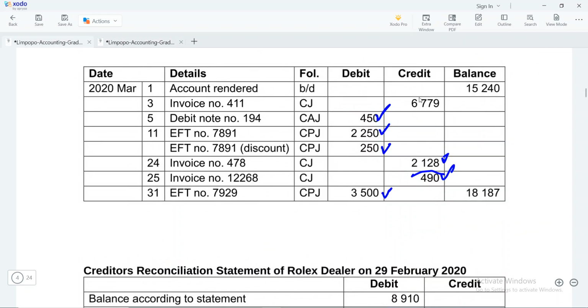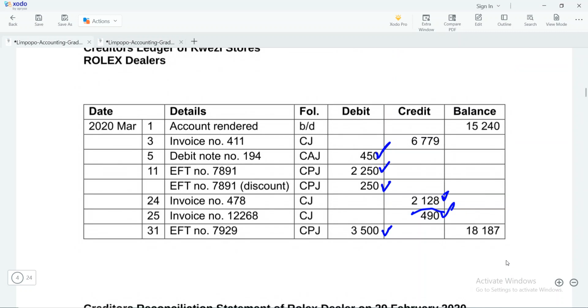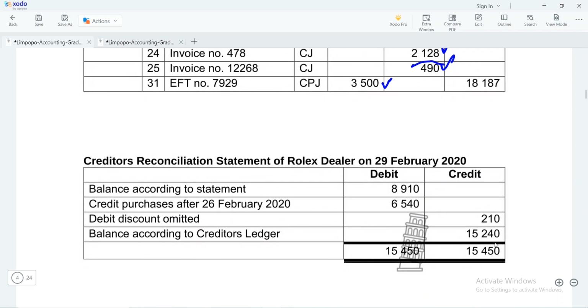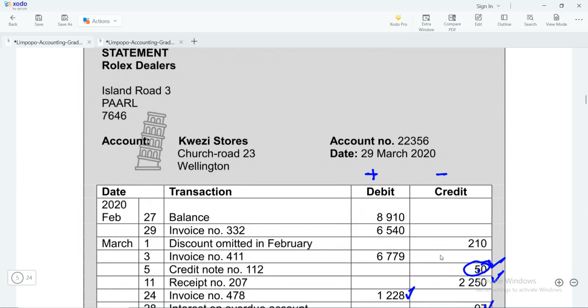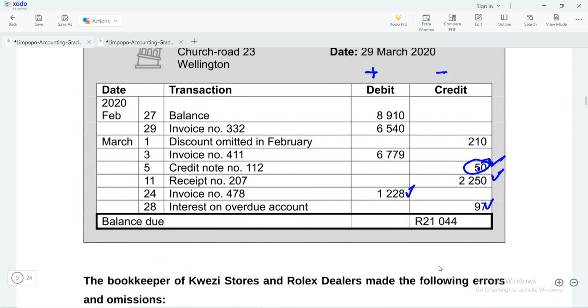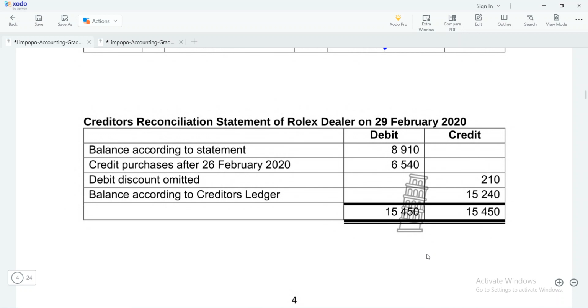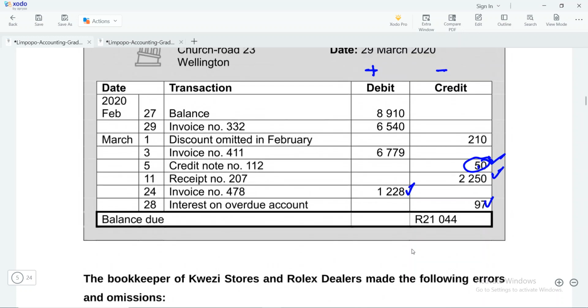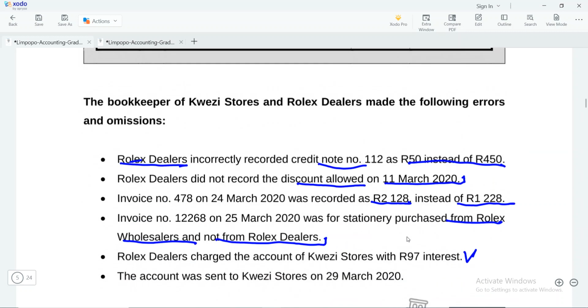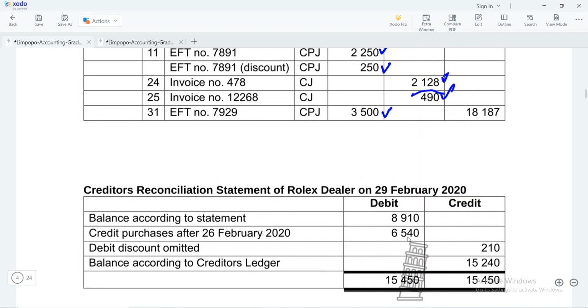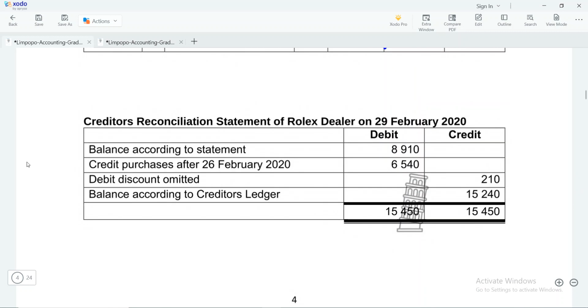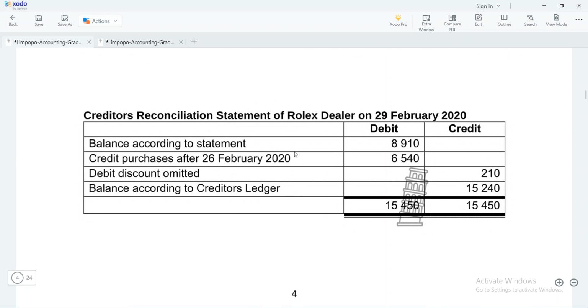Okay, so if you look at this, the opening balance was there. This is the balance that they have here, so that balance will definitely be there. We don't have to record it, it shows that we started by it. So we are sorted with that balance, there's no need for us to record it. Some of these things had already been corrected.